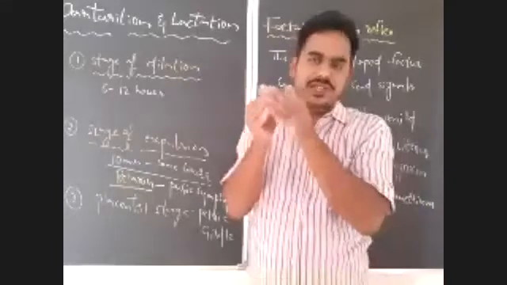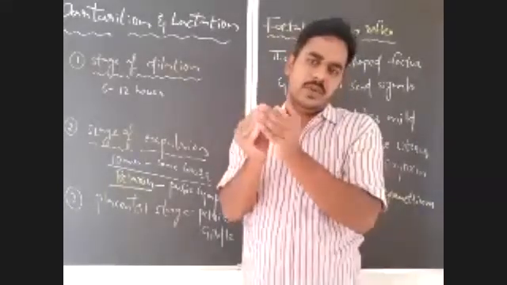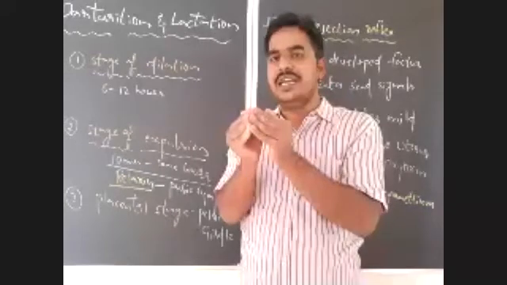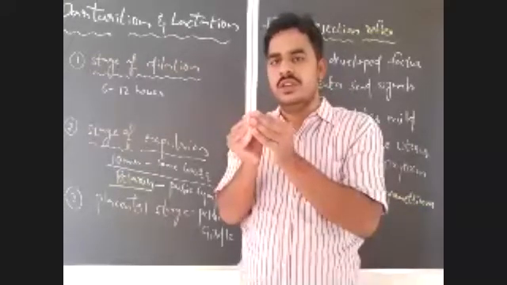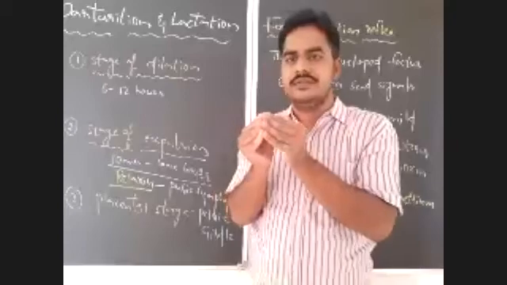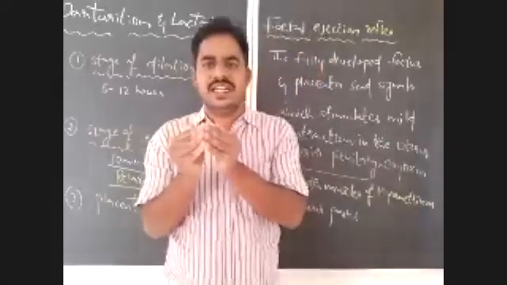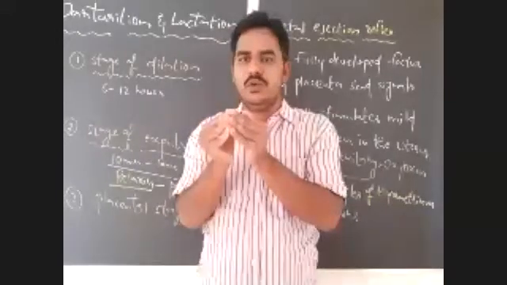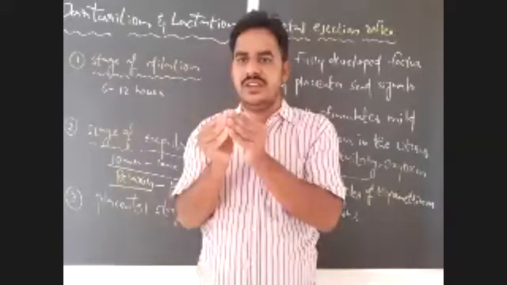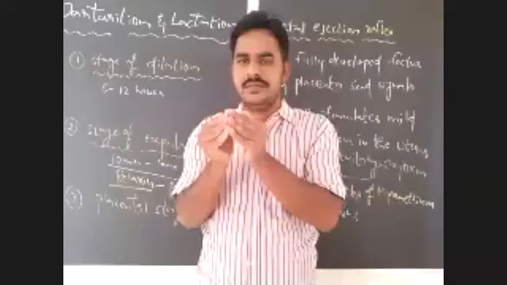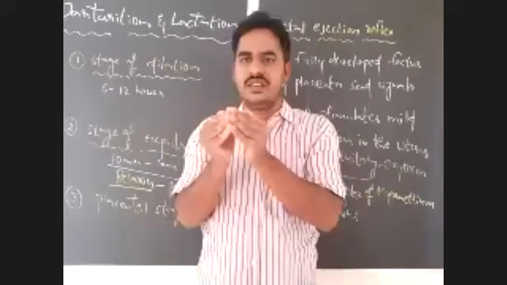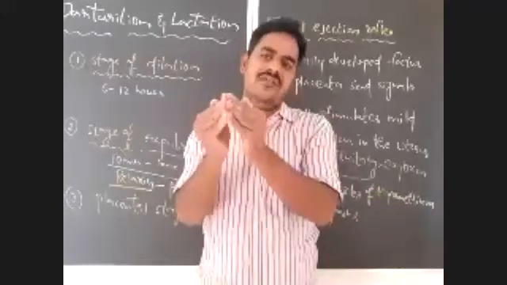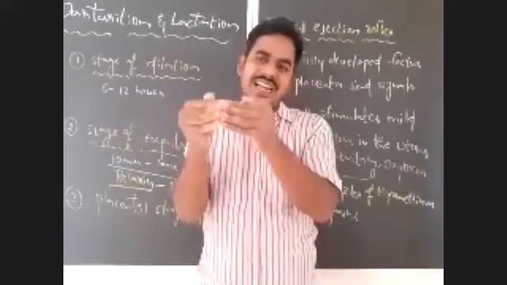The pubic symphysis is an amphiarthrosis type of joint. What is an amphiarthrosis? An amphiarthrosis joint means a slightly mobile joint. As we discussed in first year, there are three types of joints: synarthrosis, amphiarthrosis, and diarthrosis joints. So it is amphiarthrosis, a slightly mobile joint.